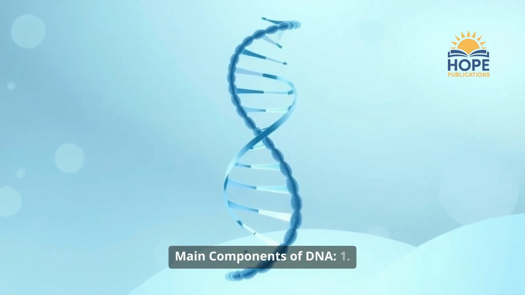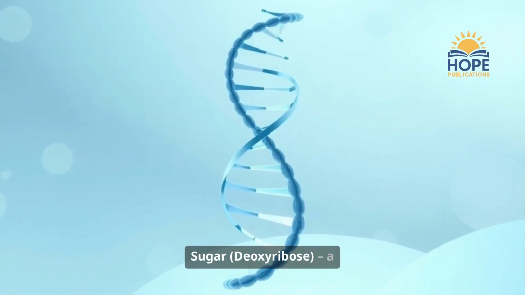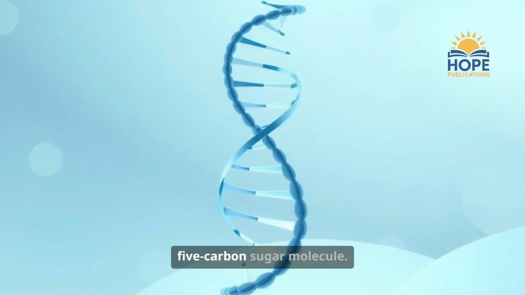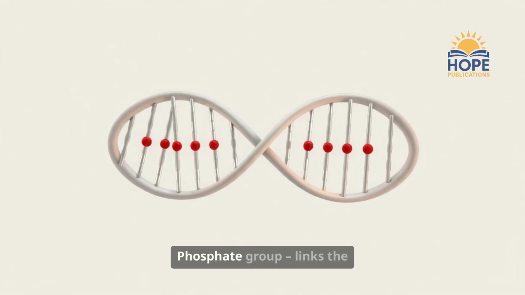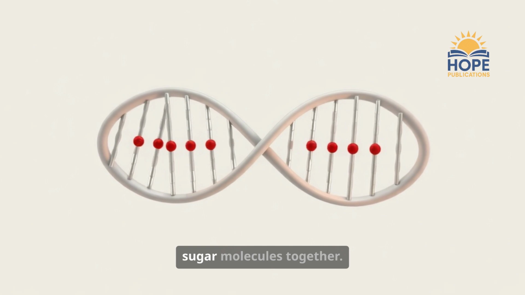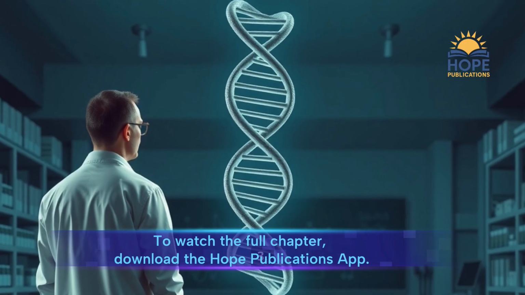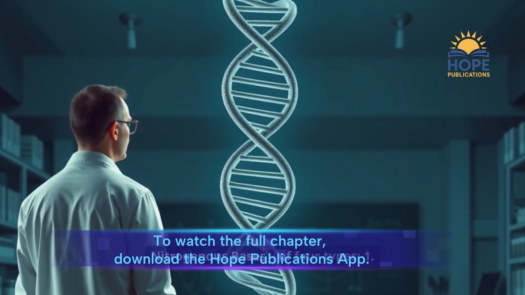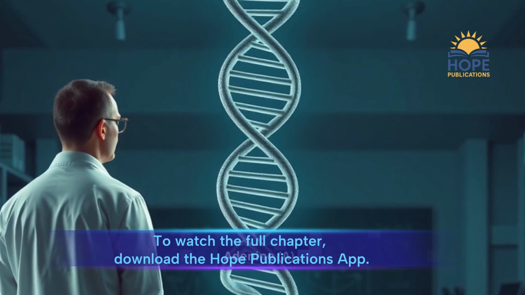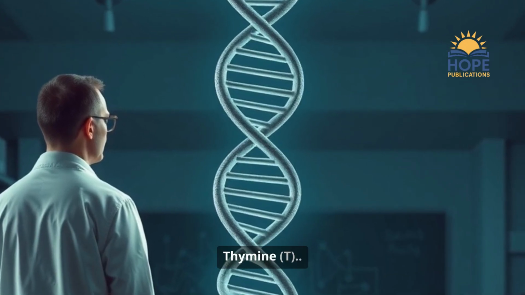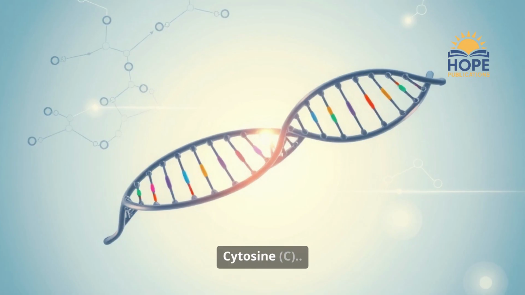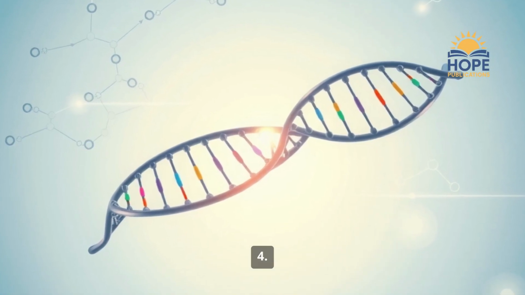Main components of DNA: 1. Sugar deoxyribose, a 5 carbon sugar molecule. 2. Phosphate group links the sugar molecules together. 3. Nitrogenous bases of 4 types: 1. Adenine A, 2. Thymine T, 3. Cytosine C, 4.